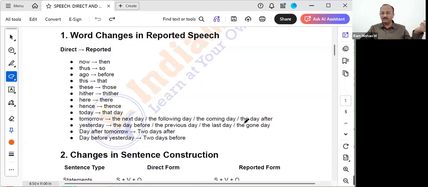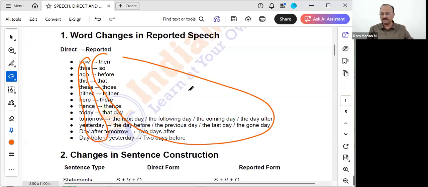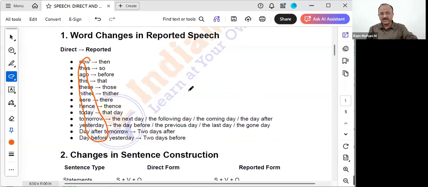And day after tomorrow will become 2 days after. The same way day before yesterday means 2 days before. Like these are some important changes that we see in the introducing part. In the reported part, whenever we have these words, what I have written before the arrow mark, these will get converted to these words. Later on I will share this file also with you people, so that in case you miss out something in the notes, you can copy from there.